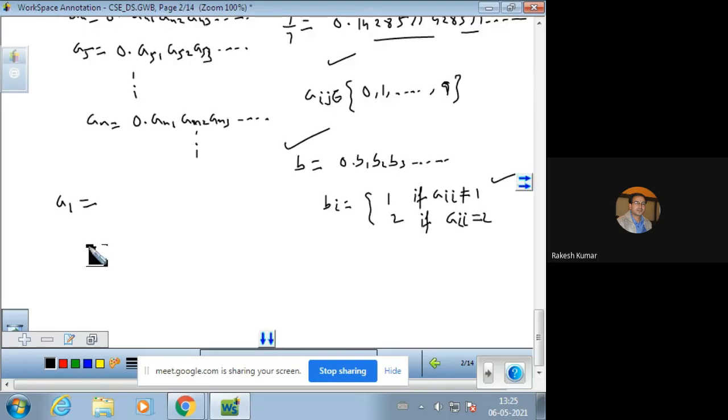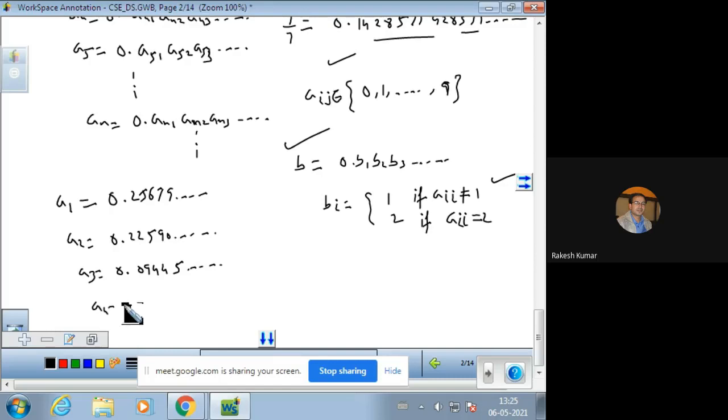For this, for example, we will apply this technique now. Suppose A1 is 0.25679 and so on, A2 is 0.22590 and so on, A3 is 0.09445 and so on, and A4 is 0.802249 and so on.